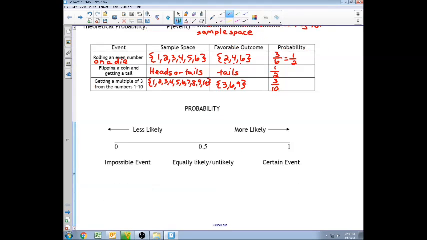All right, probability. This is probability on a number line. On the far left here, we have a 0% chance. In the middle, we have a 50% chance. And at the end on the right, we have 100% chance. So an impossible event would be an event that can't happen.